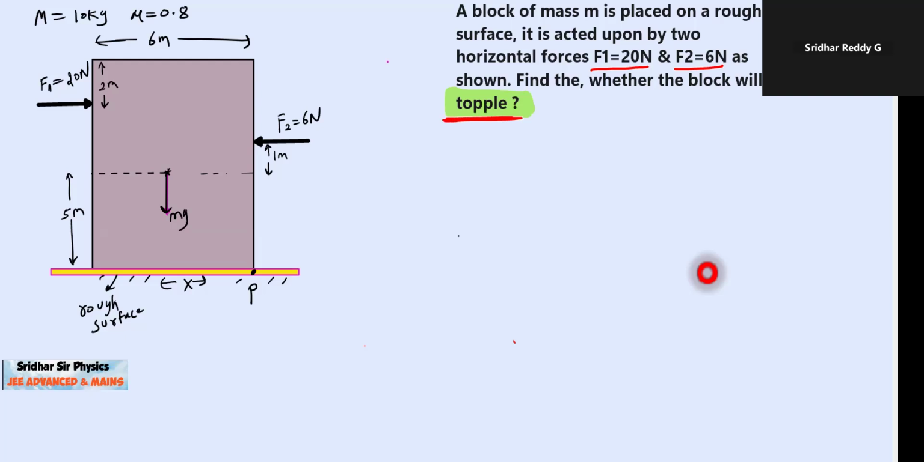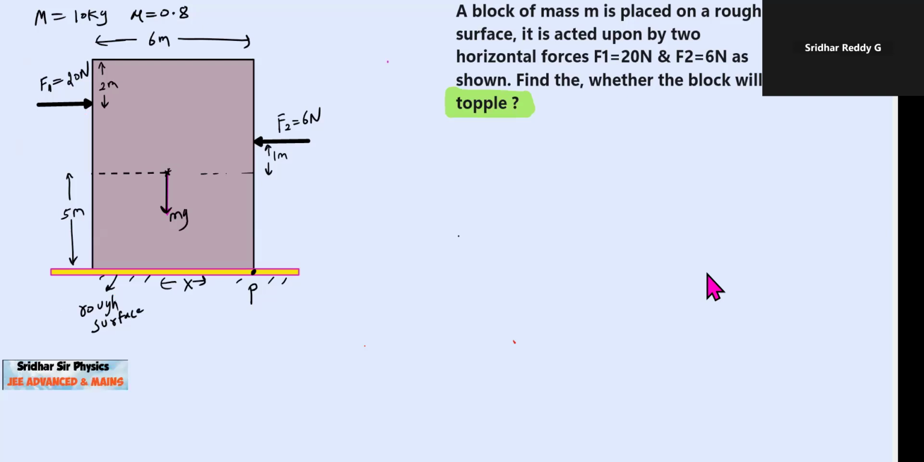So here this is a block of mass m having the weight mg, 6 meter the width. The height of this is around 10 meters. We applied two horizontal forces, one 20 Newton, other 6 Newton, and the surface is rough also, and coefficient of friction is given. We have to check whether the block will topple or not. Altogether, the block will topple about, maybe it will topple about this point or this point. That has to be verified.